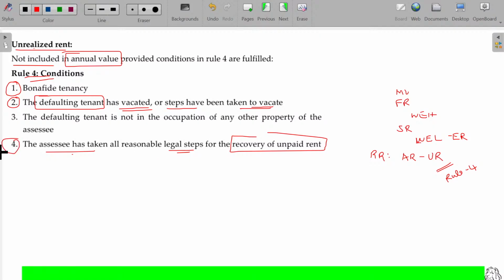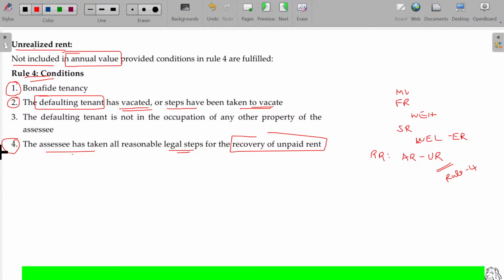As he has not paid, I can take legal action to recover it genuinely. Verify the unpaid rent: it may be 10,000 rupees, but to recover it by legal action I need to pay 15,000 for legal expenses. I may then forgo that unrealized rent without any possibility of recovery. Anyway, the steps to recover that unpaid rent must also be there.